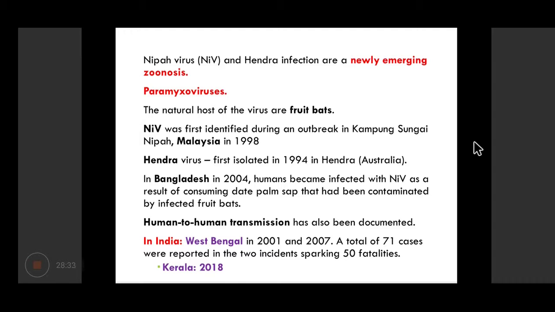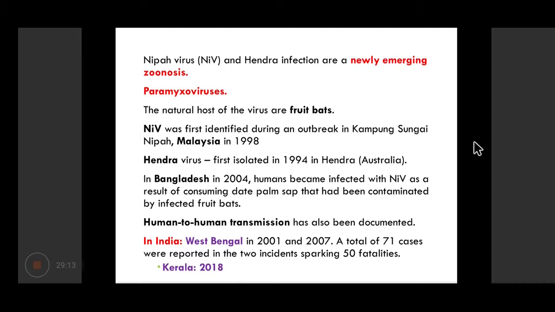In 2004, Nipah caused another outbreak in Bangladesh, and at that time it was found that infection to human beings was probably transmitted as a result of consumption of date palm sap that had been contaminated with the saliva or secretions of fruit bats that had also fed on these date palms. Human to human transmission for these viruses is rare, although it has been documented.